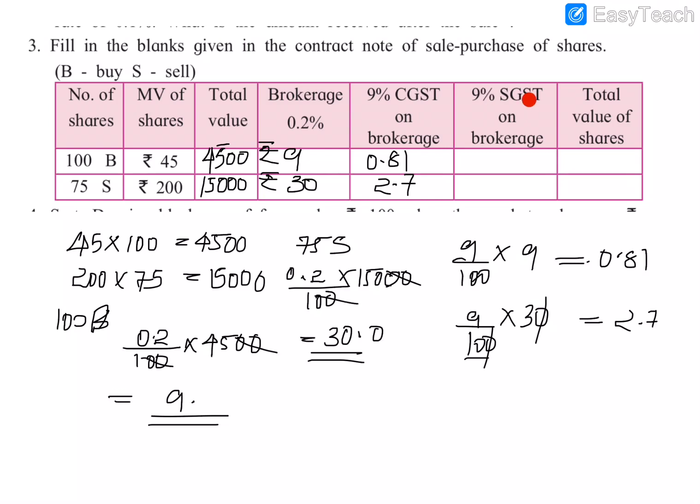Now we have to calculate the SGST on the brokerage, at 9% SGST. We know that CGST and SGST are the same, so we just need to copy the values to the SGST column, that is 0.81 and 2.7. Now we have to calculate the total value of shares. When buying shares we need to add the brokerage to the market value, and also add the GSTs to this market value.